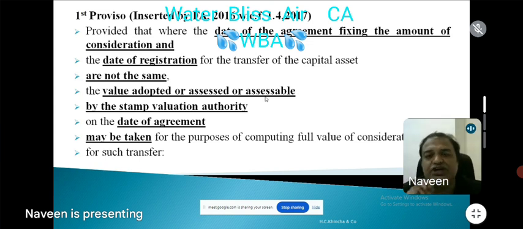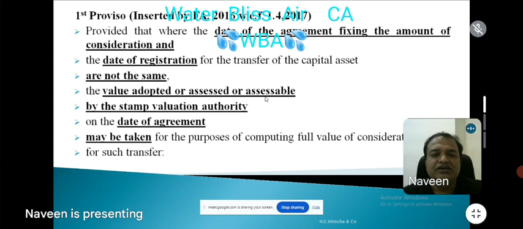Subject to what? Second proviso. Any part of the consideration, any portion of the consideration shall be received other than cash. That means in any mode other than cash. It may be cheque, it may be Paytm, demand draft, etc., other than cash, on or before the date of agreement.